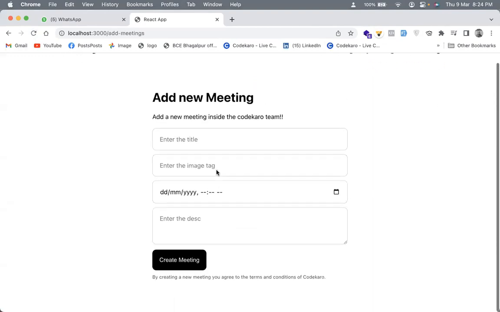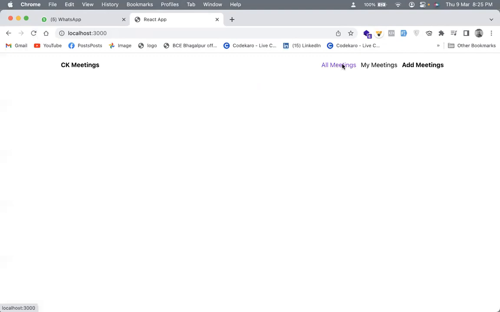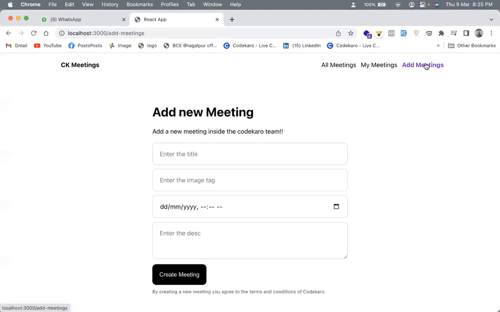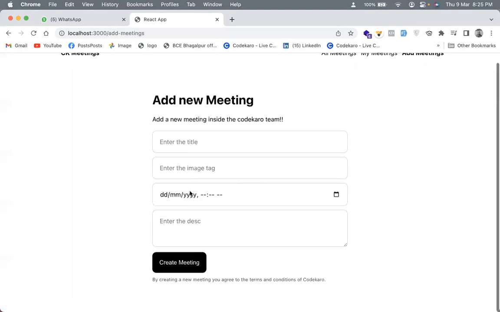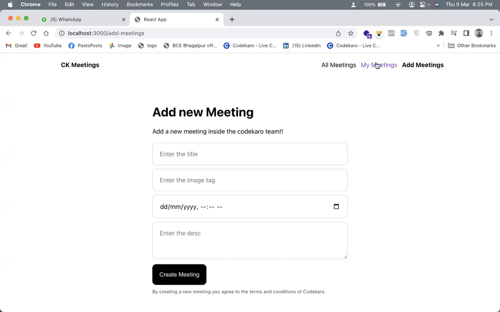Okay, so I think something broke inside the Firebase. Not an issue. What we'll be having is a meeting application. If I go on the add meetings option, I'll be able to add new meetings, right? If I go on this option called my meetings, I'll be able to see all the meetings that I have bookmarked. And if I go on all meetings, I'll be able to see all the meetings, right?